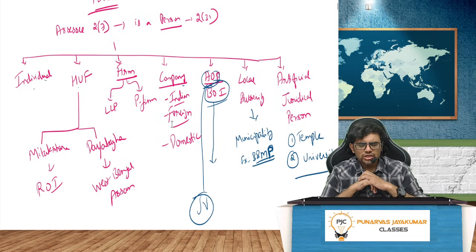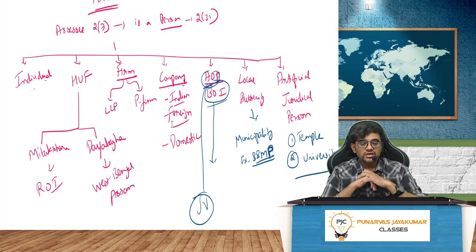Yes. Hindu undivided family. Two types of law are there. Mitakshara school of Hindu law, Dayabhaga school of Hindu law. Mitakshara school of Hindu law is in the rest of India, whereas Dayabhaga is in West Bengal and Assam. Okay. So individual, HUF. Third one is what? Firm. Firm, that is LLP or partnership firm. Both are covered there.